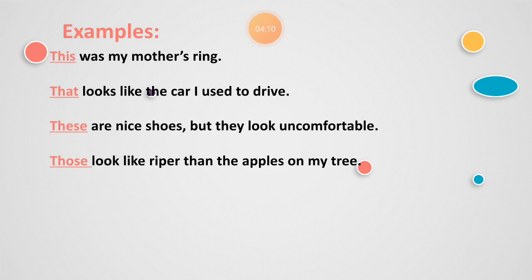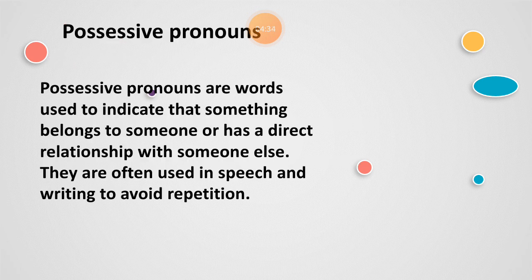This was my mother's ring. So this is the demonstrative pronoun over here. That looks like the car I used to drive. These are nice shoes, but they look uncomfortable. Those look riper than the apples on my tree. So these are all the examples of the demonstrative pronouns.